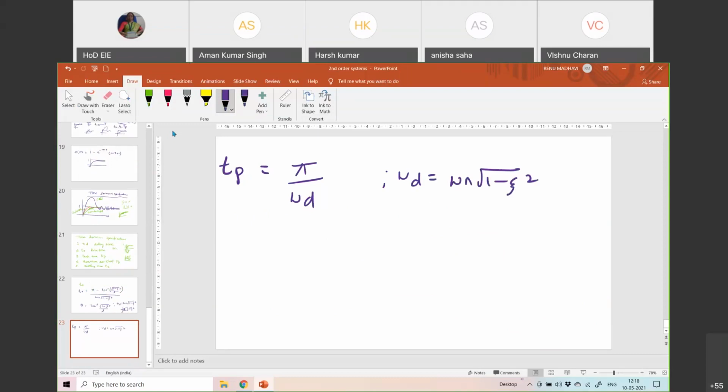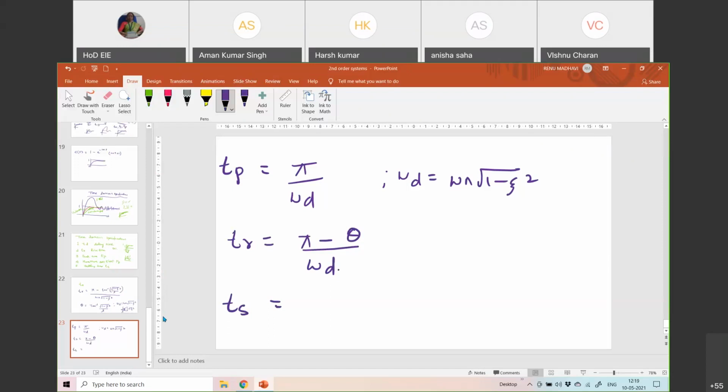I'm not deriving them. You can derive them. That is the task for you, how to derive these values by substitution. Theta is tan inverse of square root of 1 minus zeta square by zeta, which is already given. So TR, TP, then TS, settling time.